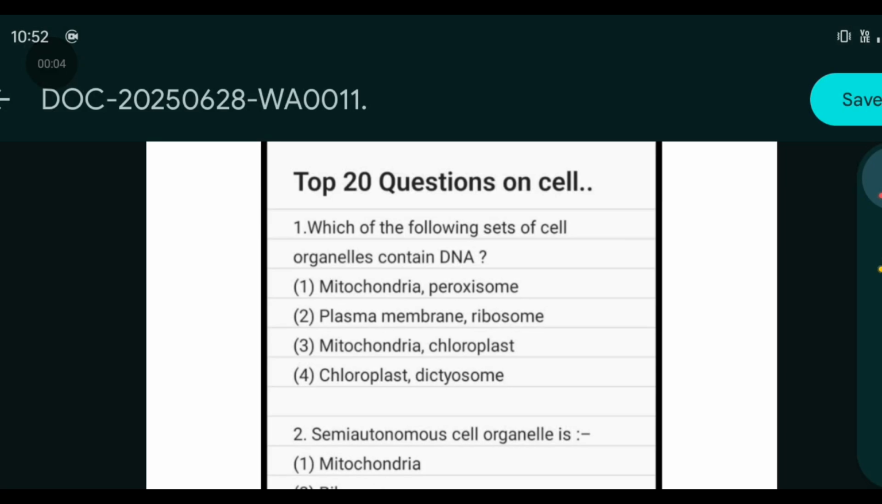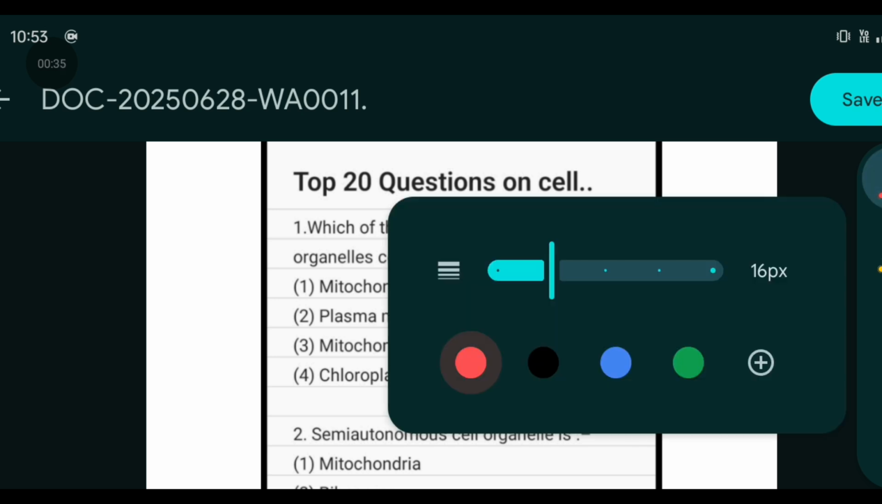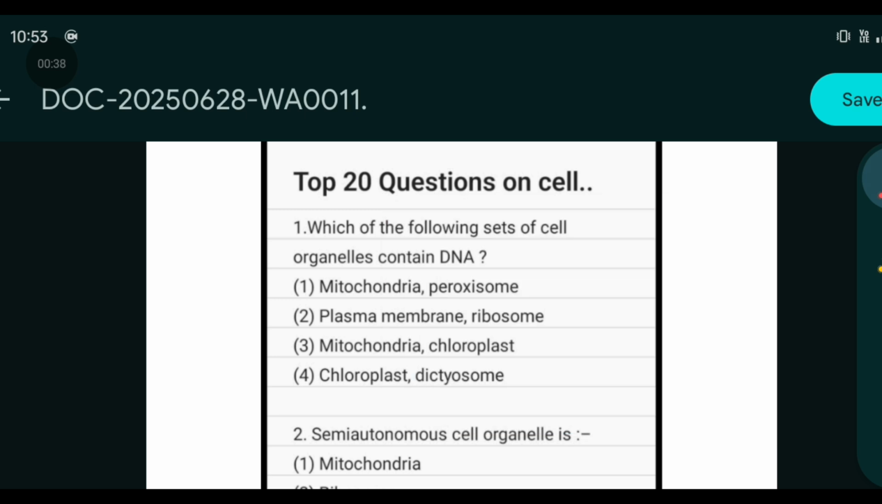So today we are going to cover the last part of the chapter's question, that is top 20 questions on cell, and it will cover the last part which we have studied in our last lecture. So let's start with the first question. Which of the following sets of cell organelles contain DNA? Mitochondria and peroxisome, plasma membrane and ribosome, mitochondria and chloroplast, or dictyosome? The correct answer will be mitochondria and chloroplast. Option number 3.